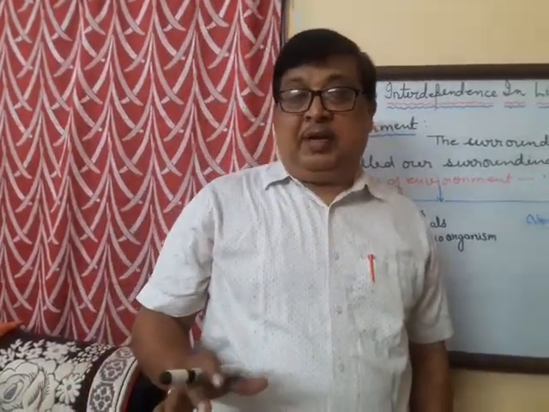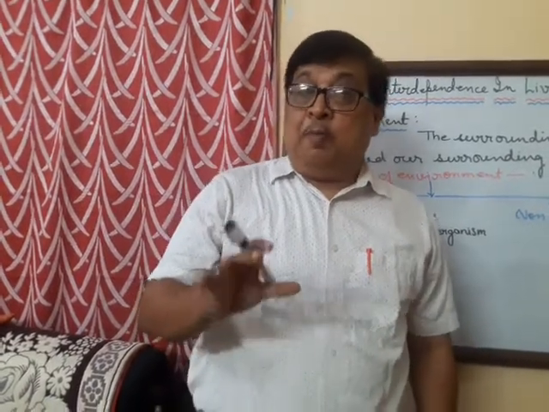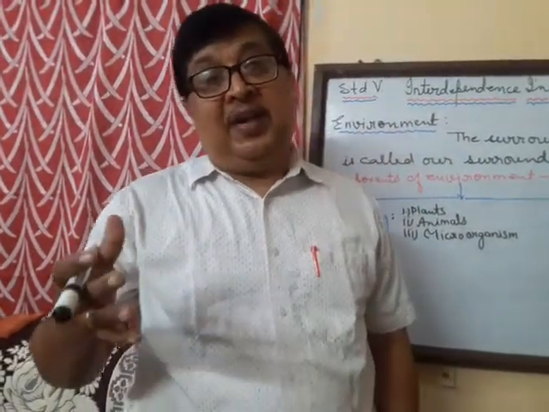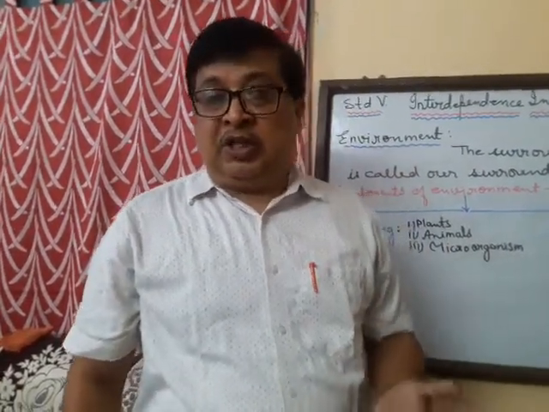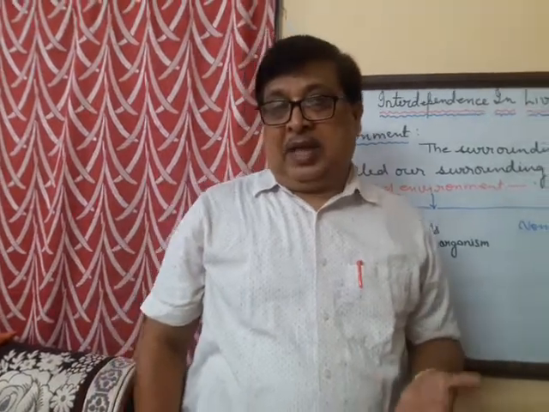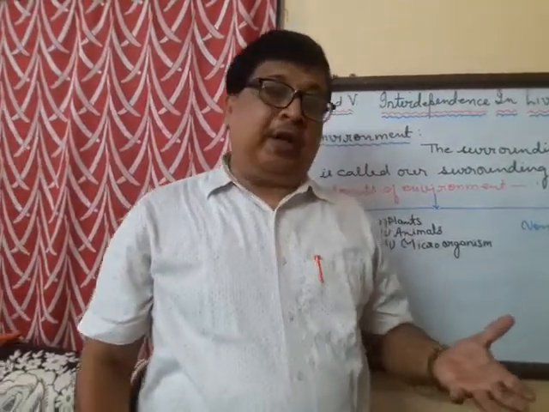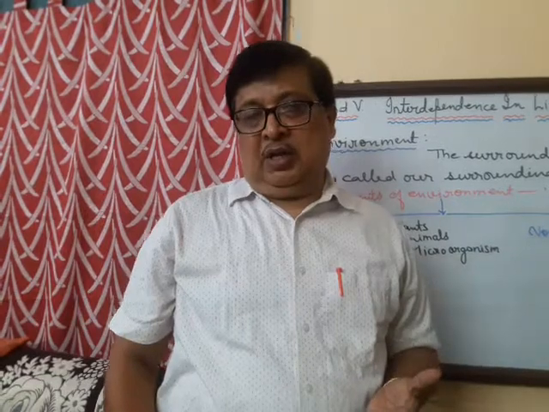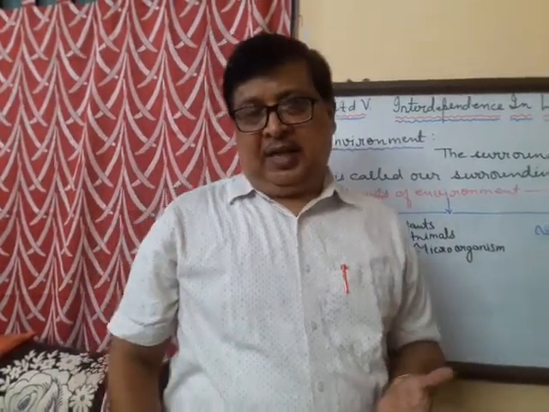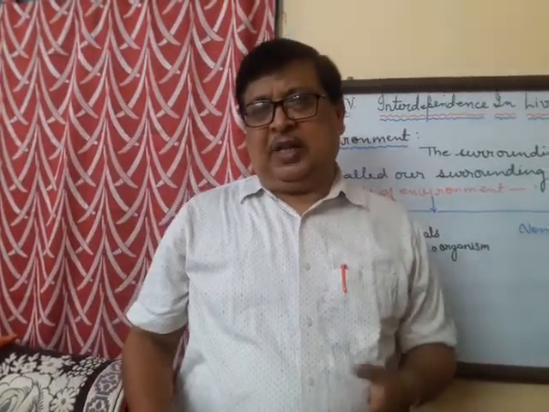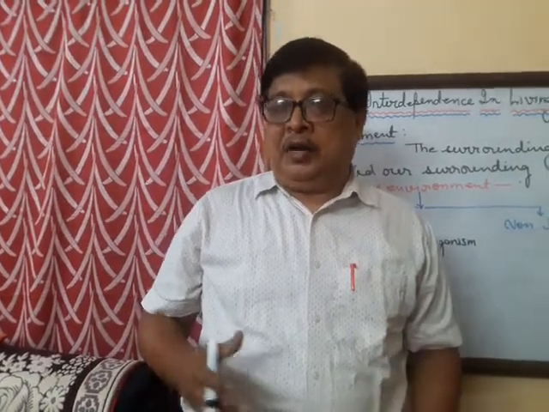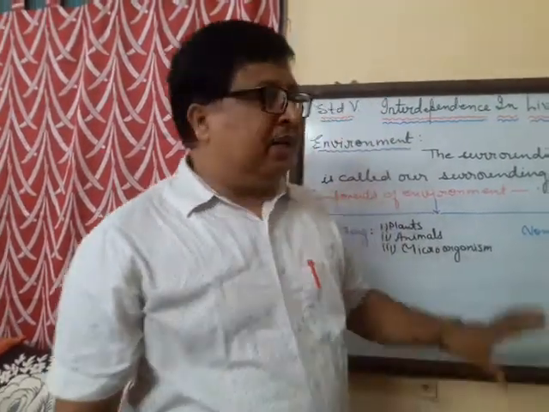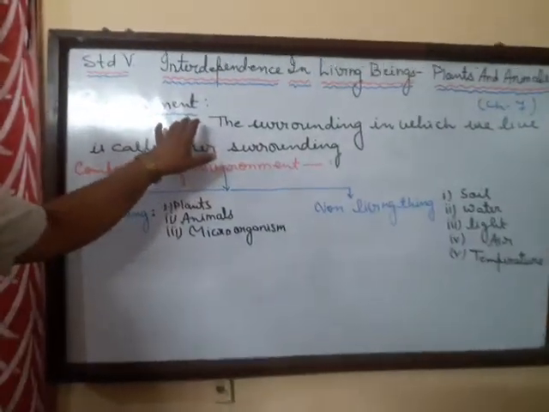Now, this environment is made up of both living things as well as non-living things. The living things consist of the plants, the animals, and the microorganisms, whereas the non-living things consist of air, water, soil, sunlight, that is light, temperature, etc. These are the non-living things of our environment. Now I've just defined here the environment in simple sentence.